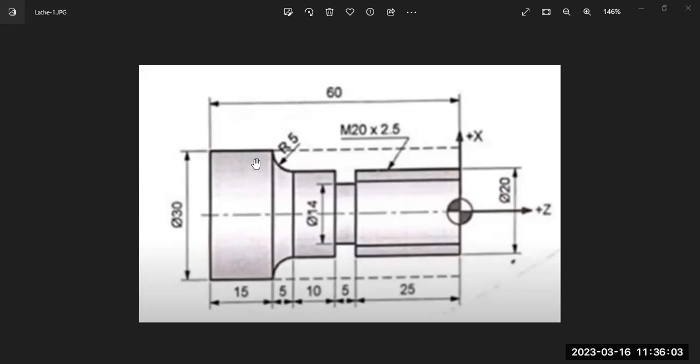After completion of all the operations, I need to trim. I need to cut off this workpiece from the base material. So I need to perform a parting off operation also. I need to separate the finalized workpiece from the basic raw material. Somewhere here it will be held inside the chuck. So just here I need to cut the finalized workpiece from the basic material. So by that, this process will be completed.